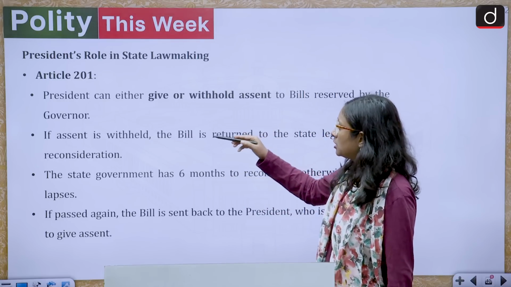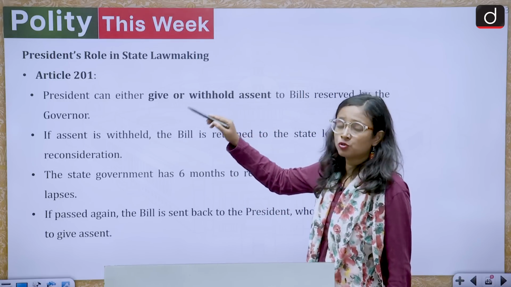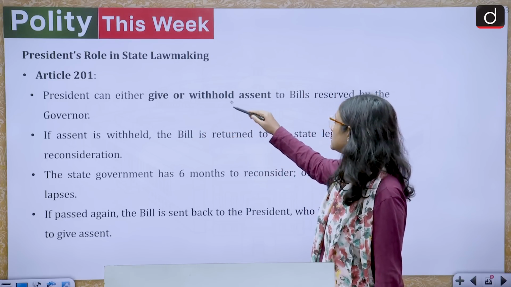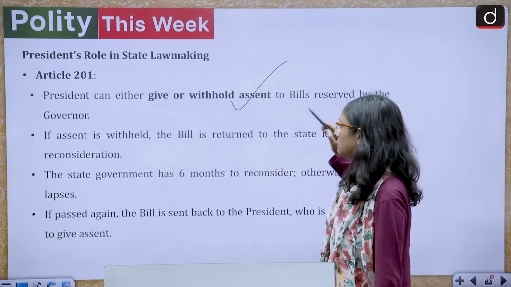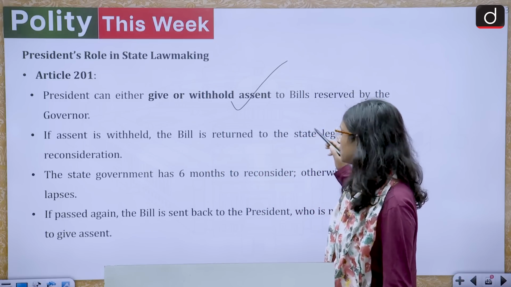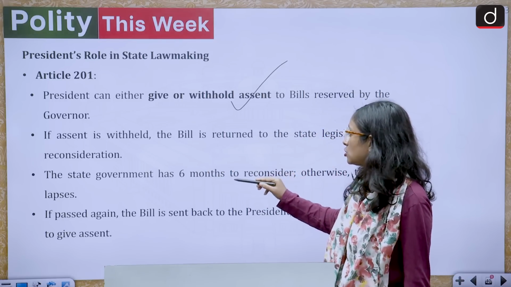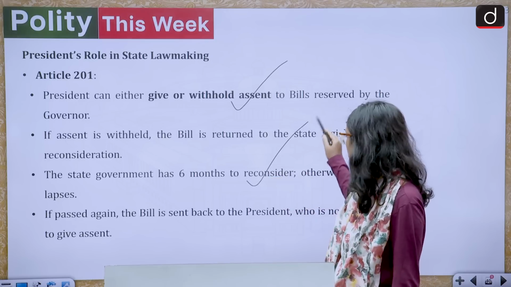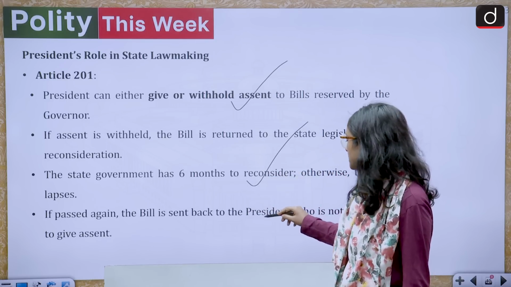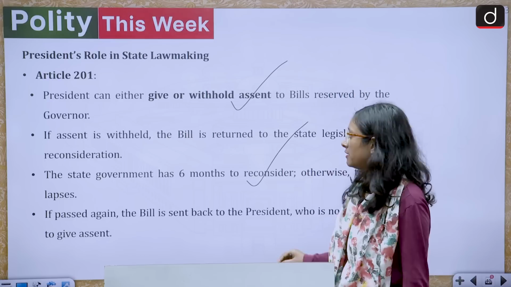So the president, which has been written in Article 201 of the Indian Constitution, can either give or withhold assent to bills reserved by the governor. If assent is withheld, the bill is returned to the state legislature for reconsideration. The state government has 6 months to reconsider, otherwise the bill lapses. If passed again, the bill is sent back to the president, who is not obligated to give assent.